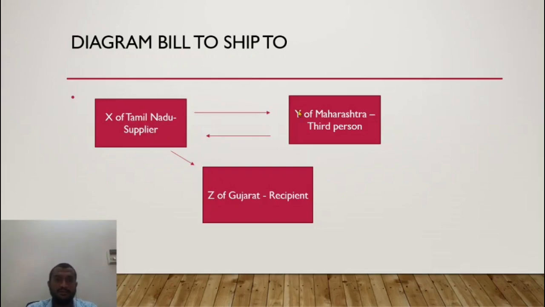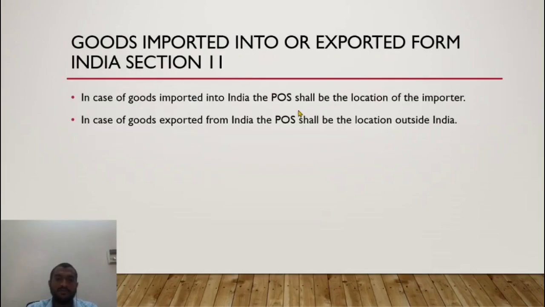Understood? Now, in case of goods imported into or exported from India, section 11. In case of goods imported into India, the place of supply shall be the location of the importer. Simple. What is import? Bringing into India from a place outside India. The importer is any person who declares himself to be the importer, or whose name is specified in the documents to be an importer.